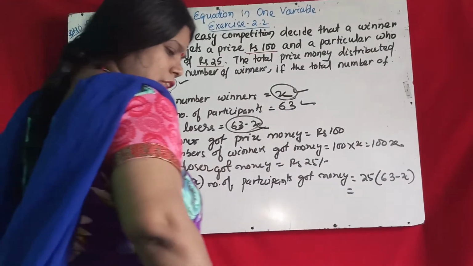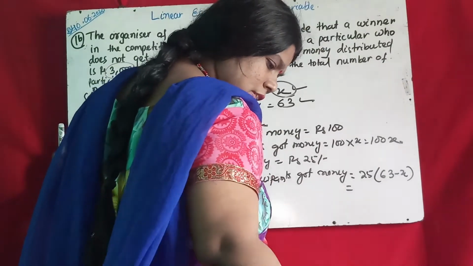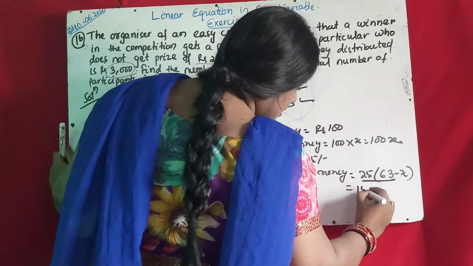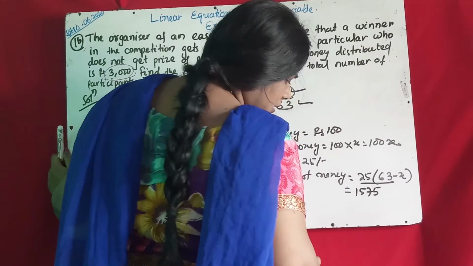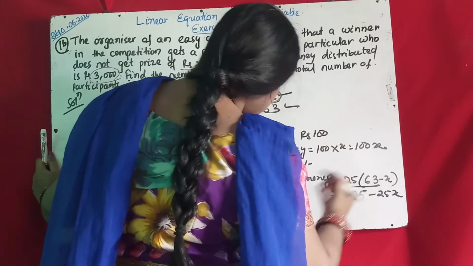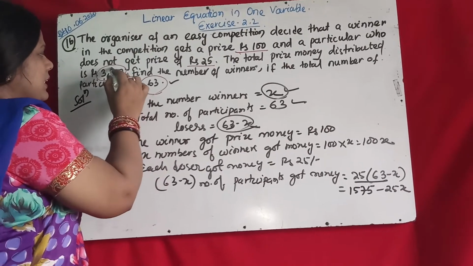When you multiply 25 with 63, you get 1575 minus 25x. The total money given by the organizer is 3000.